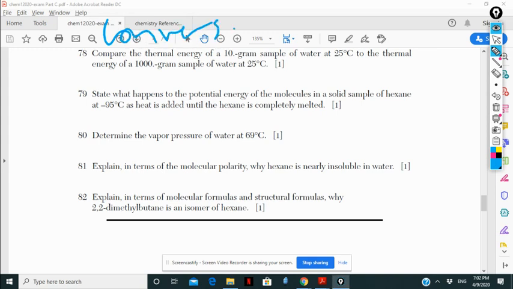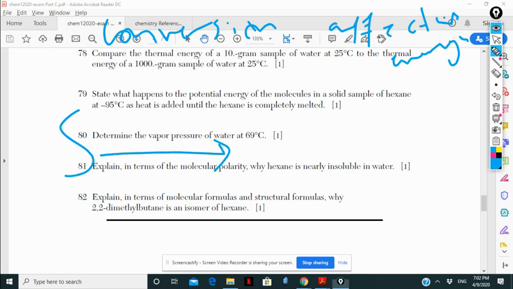So if I go from solid to liquid to gas, I add heat, I add energy.